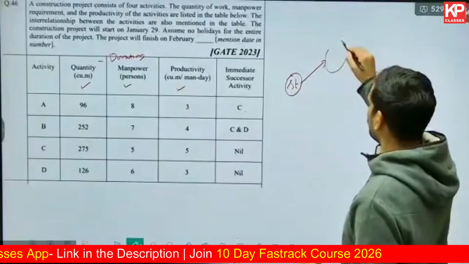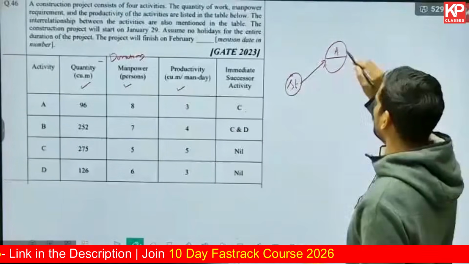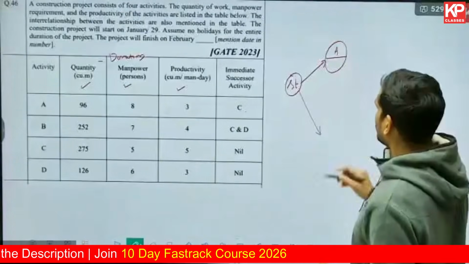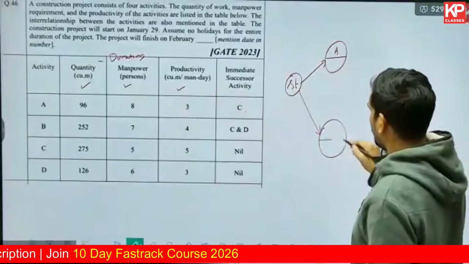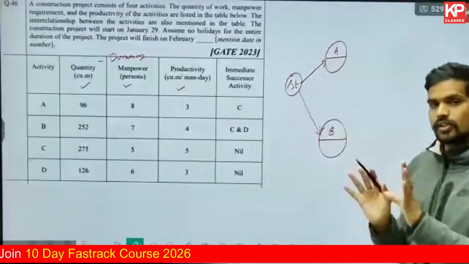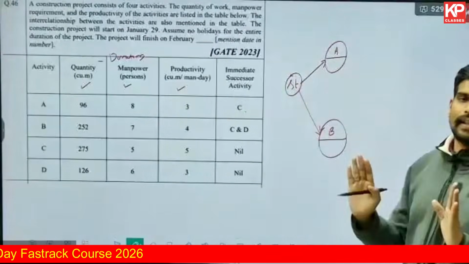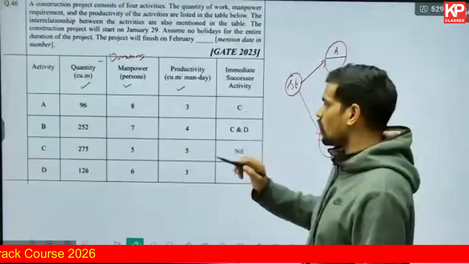Let me draw slightly larger so that we can write the duration into this box later. Activity A and activity B are not a successor to any other activity. They're starting directly from the starting node. A and B are drawn.